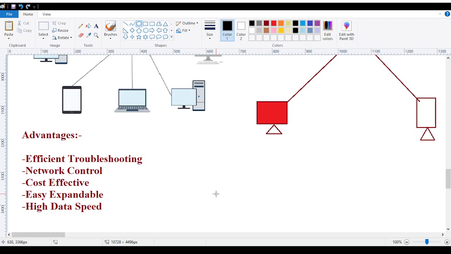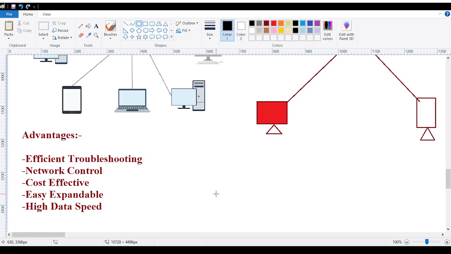Cost effective. In real terms, it will generally cost you a little bit higher than the bus and the ring. But nowadays it is going to cost you even cheaper than that, because we have cloud technology. Just deploy your server over the cloud, do the things on the premise, problem solved. So it is going to be very cheap as compared to the bus and the ring as well, because nowadays things are evolving over the cloud. So that is what it is.